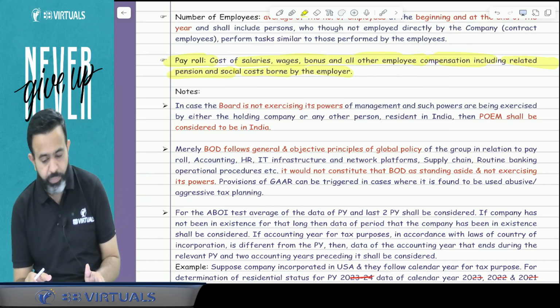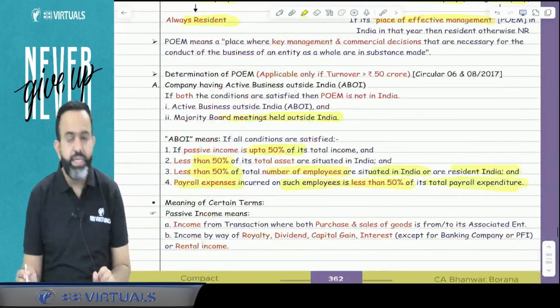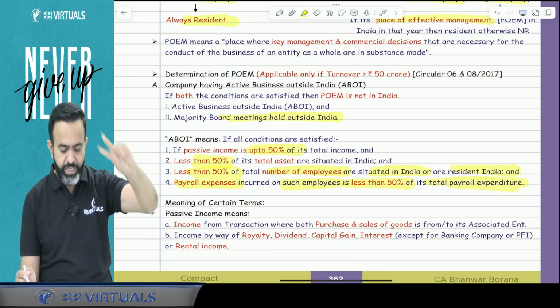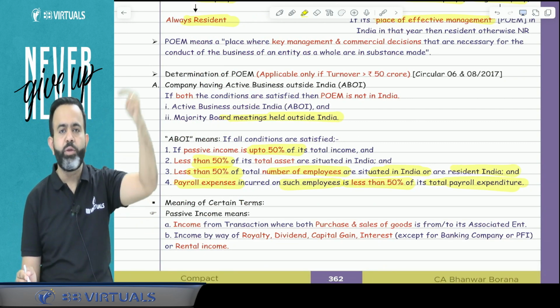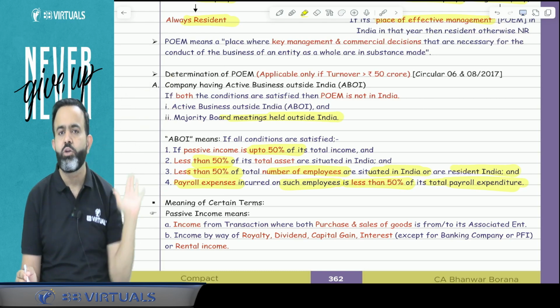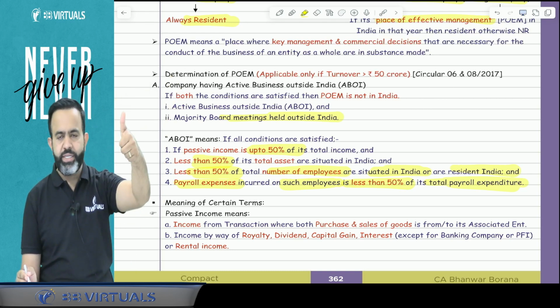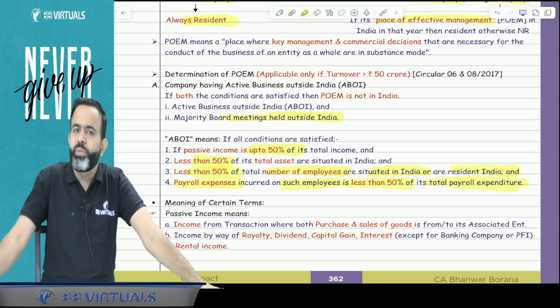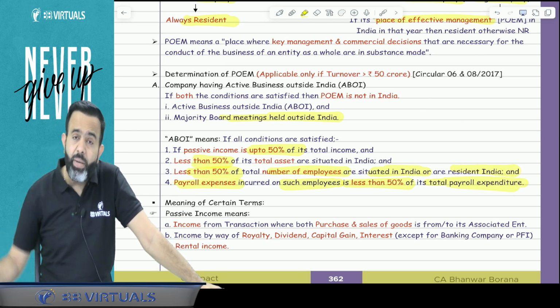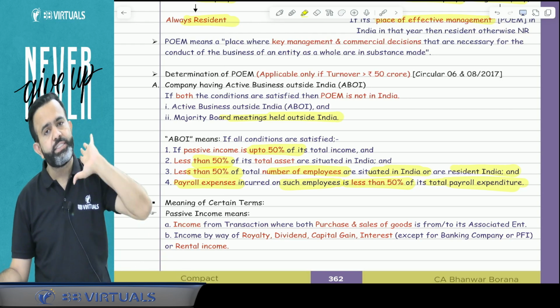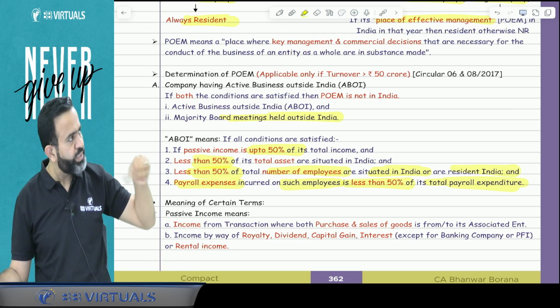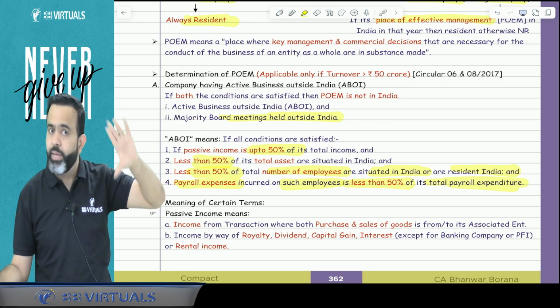Now guys, one more point. All people pay attention. What I am saying is, if two conditions are satisfied, then this company's POEM will be located outside India and that company is a non-resident. One is the ABOI test is fulfilled, and second is majority board meeting held outside India.